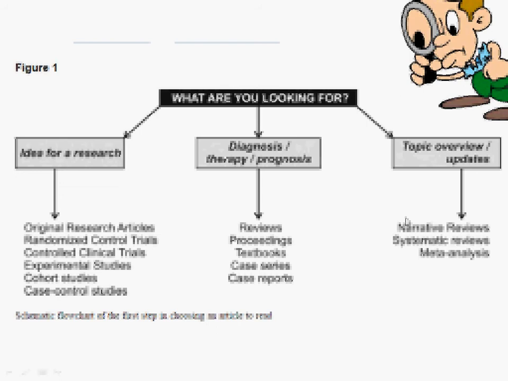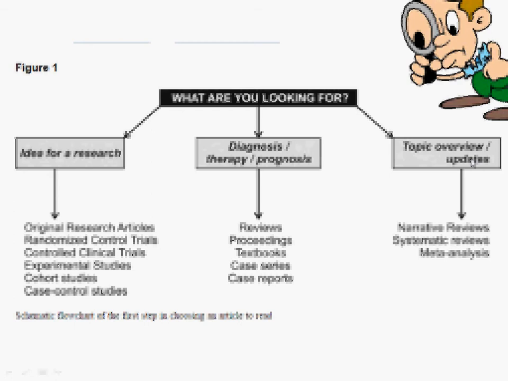If we are practitioners, we would need to look at the papers in difficult cases for diagnosis, for therapy, for prognosis. And sometimes we would like to read more about a particular topic or particular disease, like we would like to have updates or an overview about a particular disease. These are the three primary reasons for which we check PubMed or the internet and look up medical research papers.